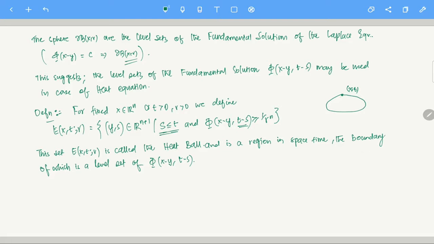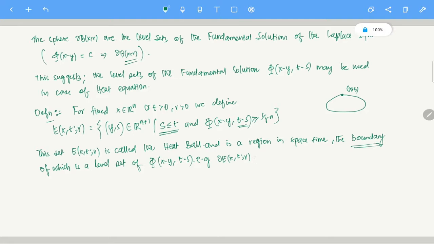I am saying that if you look at the level sets of the fundamental solution, that is going to be the boundary del E of x, t, r.